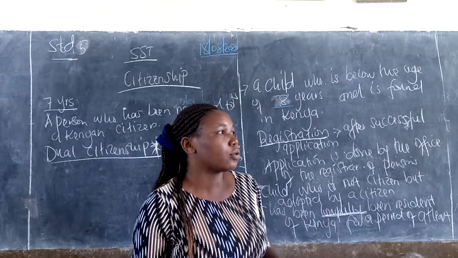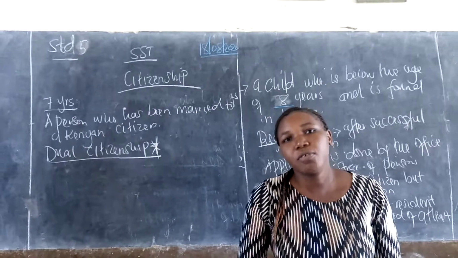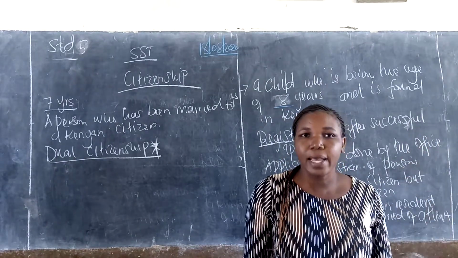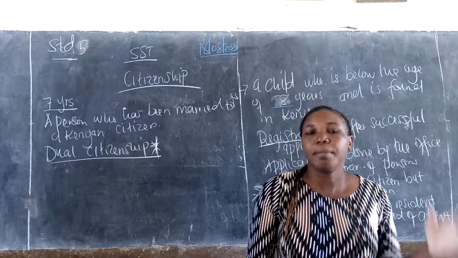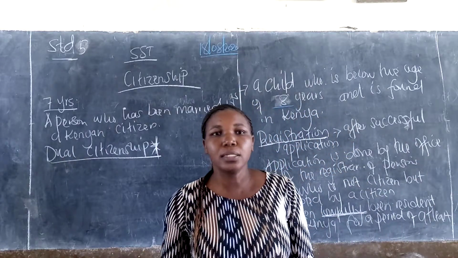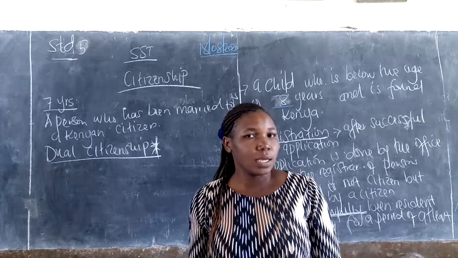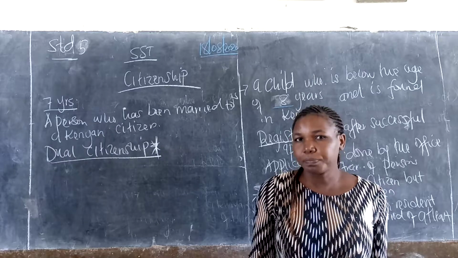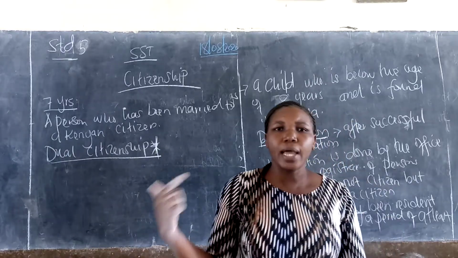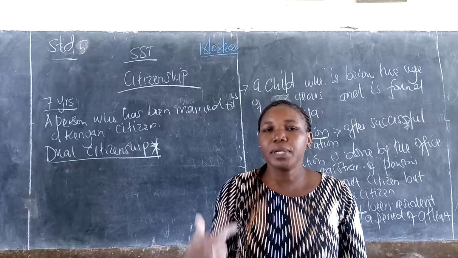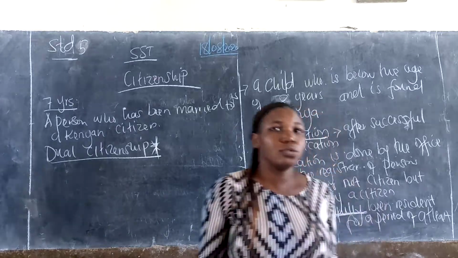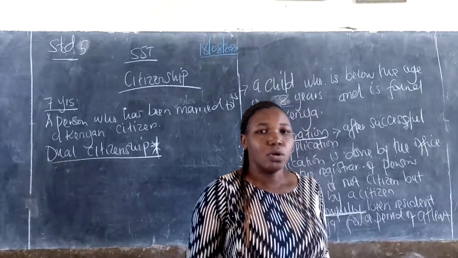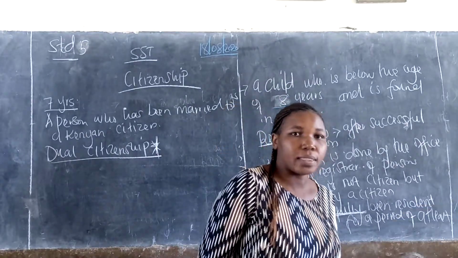We can also talk about a person like Miguna Miguna. Miguna currently is in Canada. He applied to go to Canada and became a Canadian citizen. But still, Miguna is a Kenyan citizen since he was born here in Kenya. So that is some of the examples. You can decide to go and live in other countries, but still you remain a Kenyan citizen by birth. So you have dual citizenship, meaning dual is two: yours here and from another country.